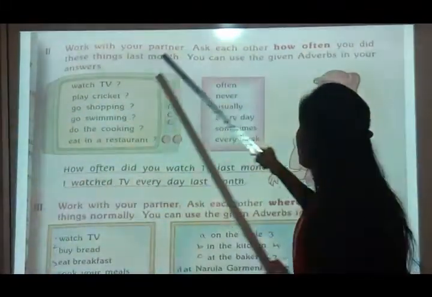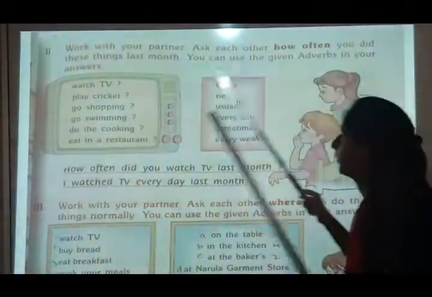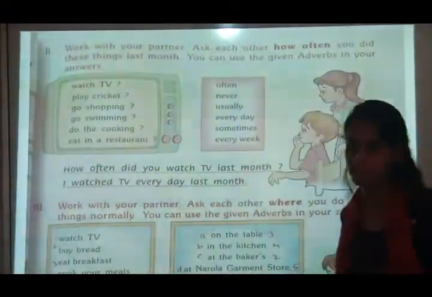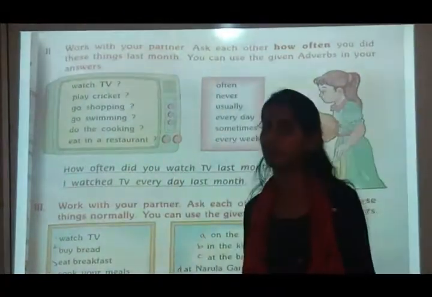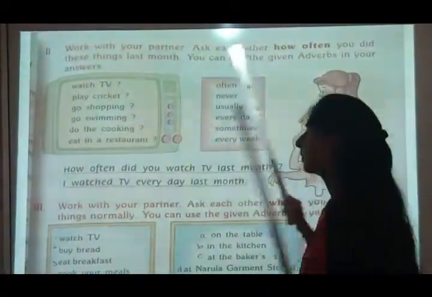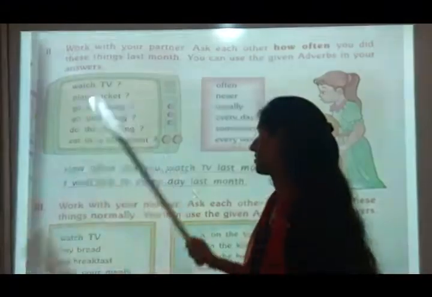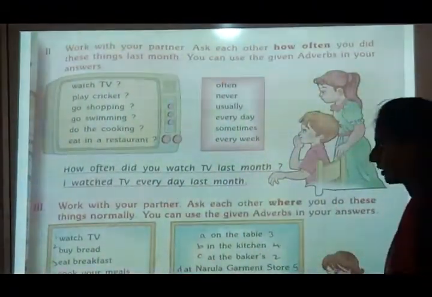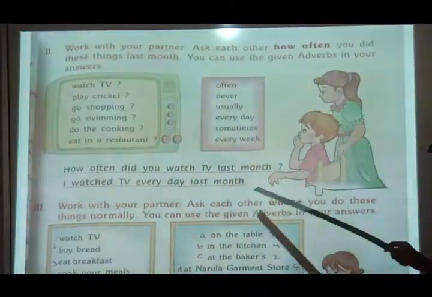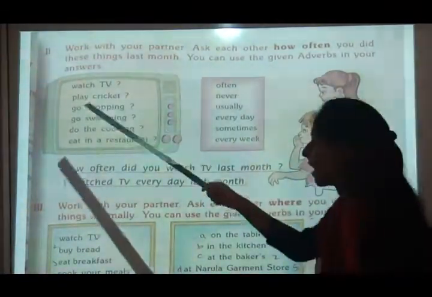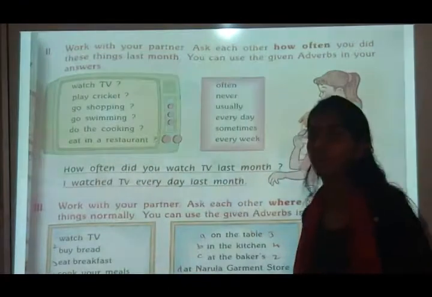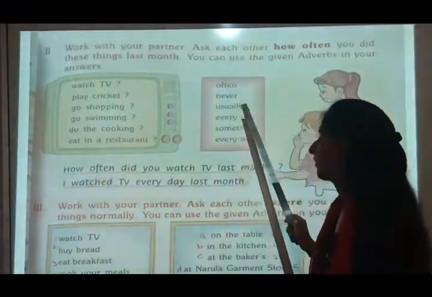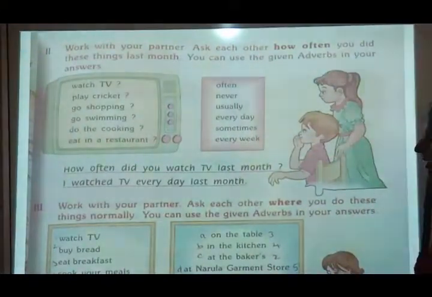Now see, work with your partner. Ask each other how often you did these things last month. You can use the given adverbs in your answers. These are the questions and you have to use how often you did these things last month. Watch TV. How often did you watch TV last month? I watched TV every day last month. How often did you play cricket last month? I never played cricket last month.